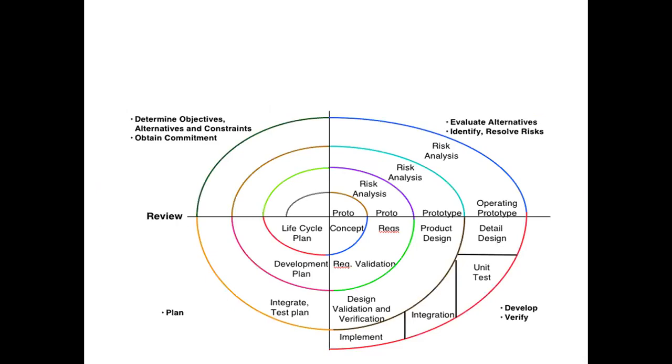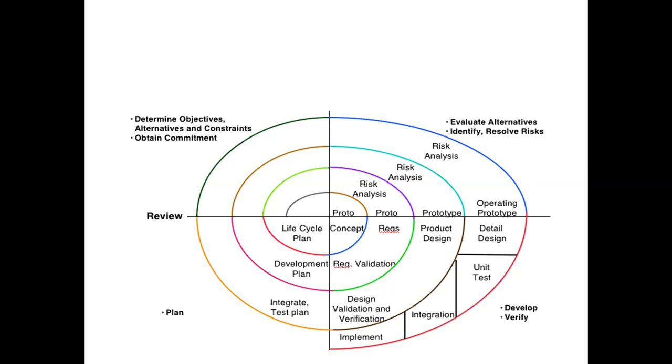In this diagram, you can see the cycle, the life cycle plan. In this phase, we will gather the customer requirement. Then in the second quadrant, we will develop the prototype, or we can say a working model. At that moment, we are performing some risk analysis. In this model, in each phase, we need to analyze the risk related to the requirement, related to the design as well as implementation. So here there are four quadrants.